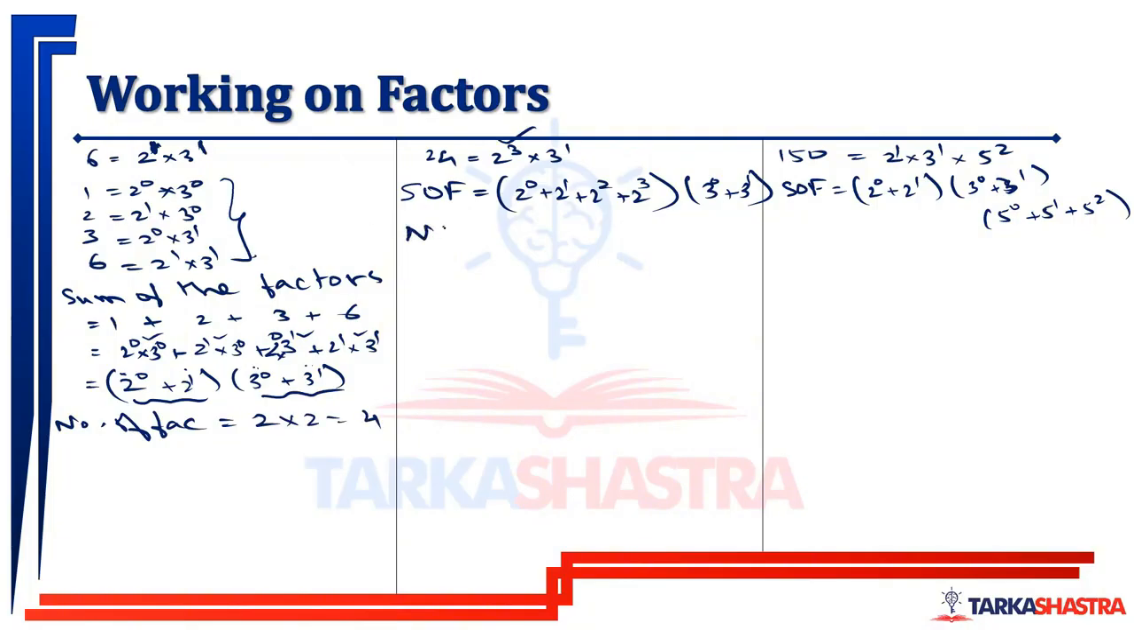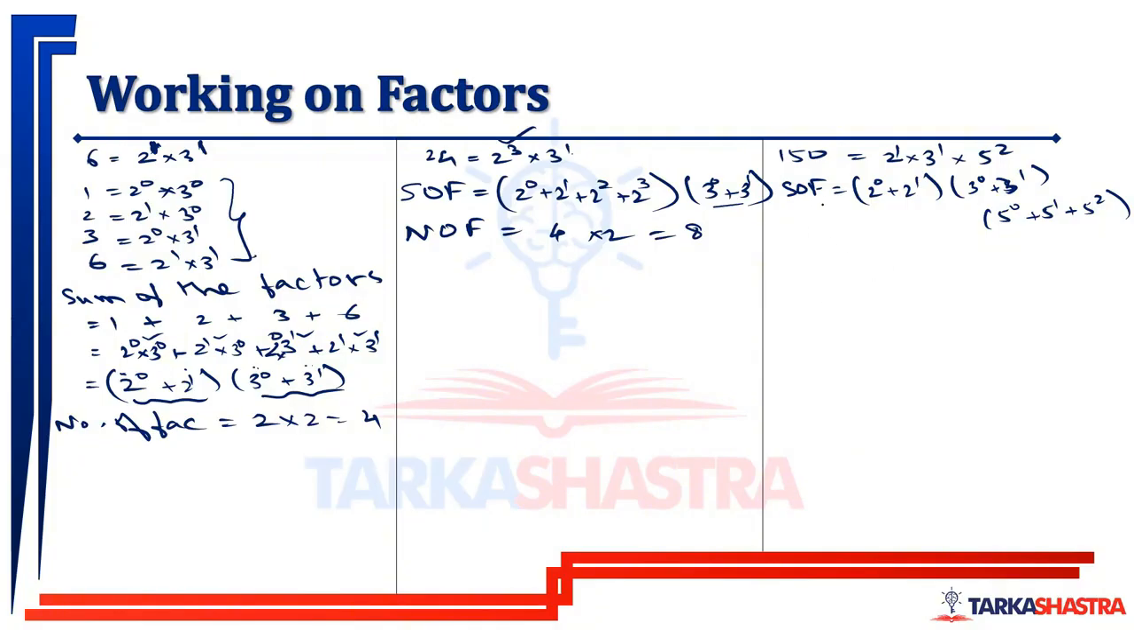If we see the number of factors, this is 3 plus 1, that is 4, or the number of terms in this bracket is 4, and this is 1 plus 1, that is 2, or the number of terms in this bracket is 2. So the total number of factors for 24 is 8.